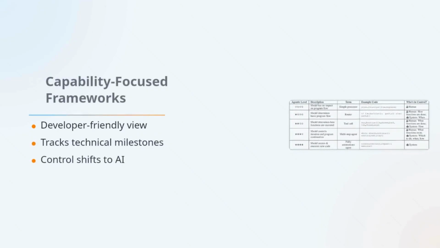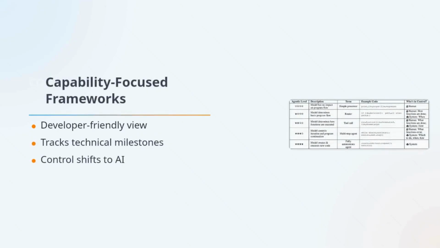The first major category for AI-specific frameworks is capability-focused. These are useful for developers because they map autonomy to architecture and code patterns. The Hugging Face model is a nice example. It starts with a simple processor that has no effect on program flow, then moves to a router, then tool calling, then a multi-step agent controlling the loop, and finally a fully autonomous agent that can even generate and execute new code. Very concrete, very engineering-oriented.